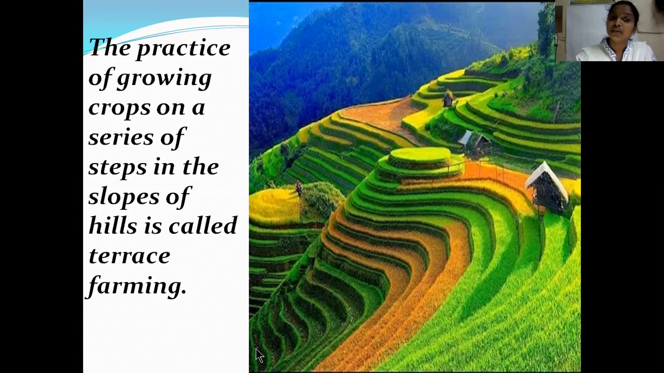So you can see the hills here like steps, right? On these steps, on the slopes of the hills, they cultivate. That is in the lower Himalayas. So practicing growing crops on a series of steps in the slopes of hills is called terrace farming.